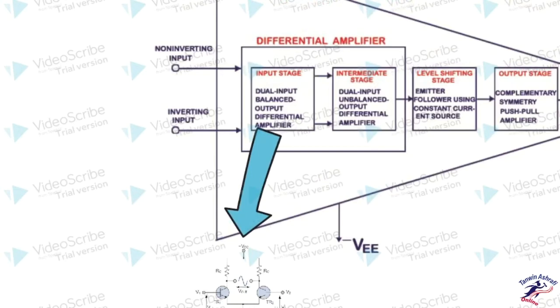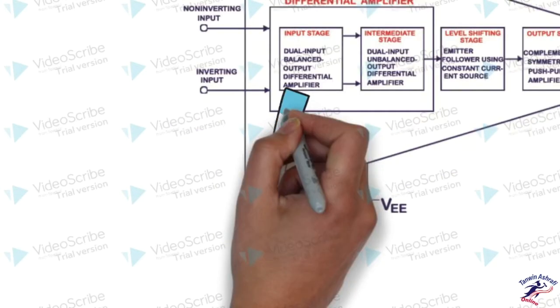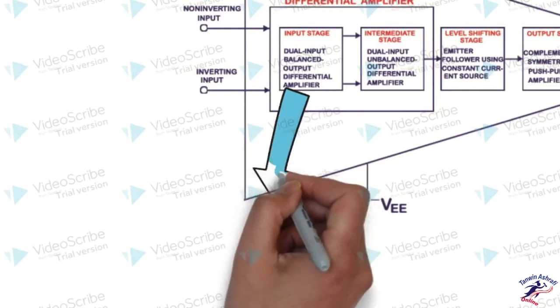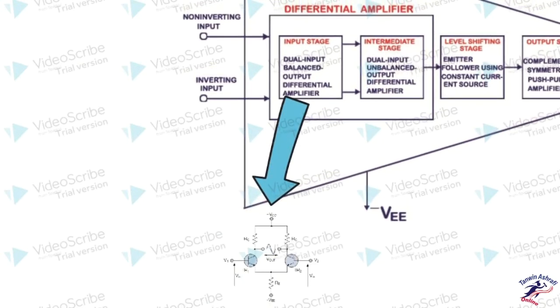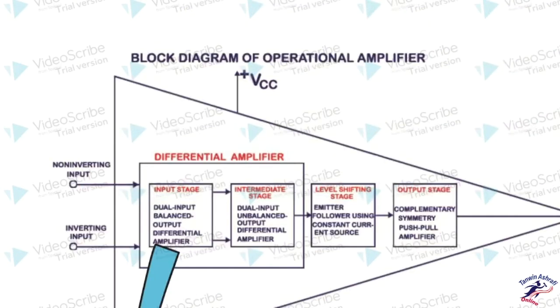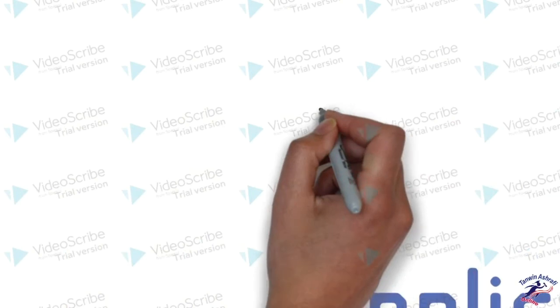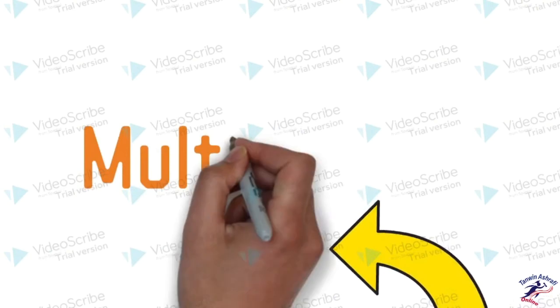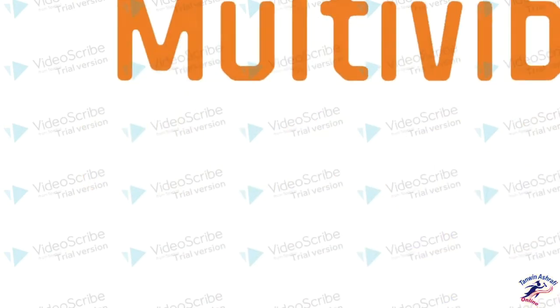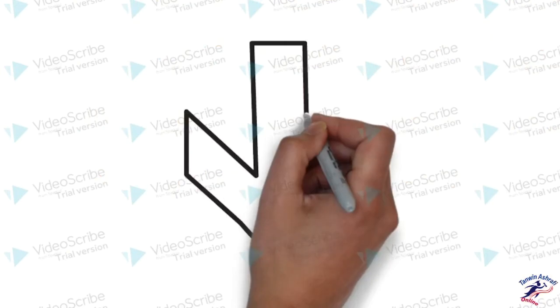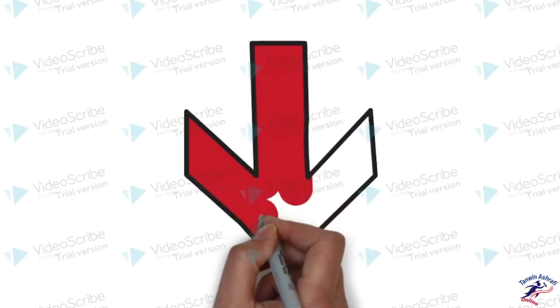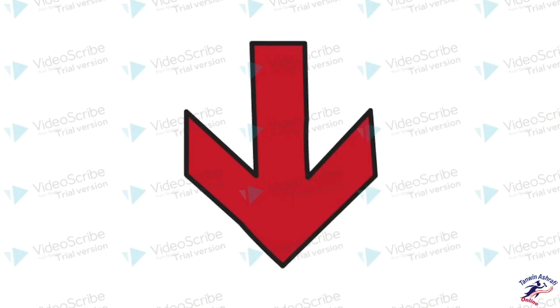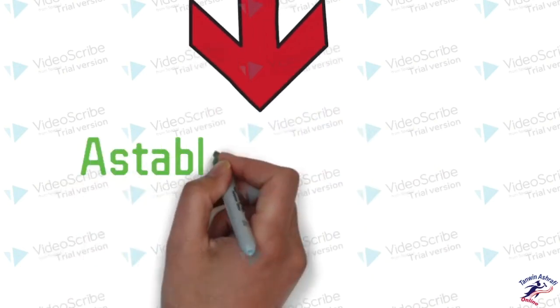That means there are two transistors which are kept in front of each other like a mirror and used for the operation of the differential amplifier. Another application is the multivibrator. We need to understand the multivibrator because of the clock pulses. Many circuits need clocks, and these are provided by the multivibrator, which is like an oscillator.